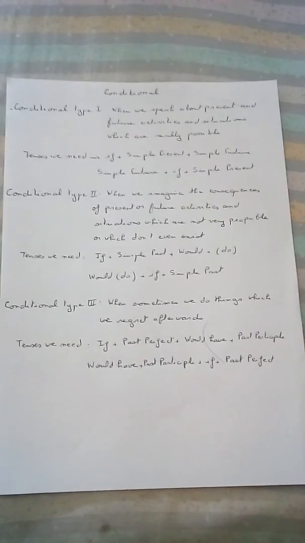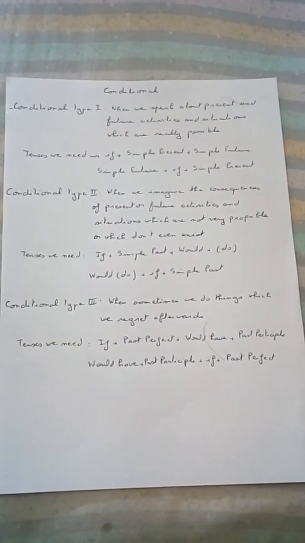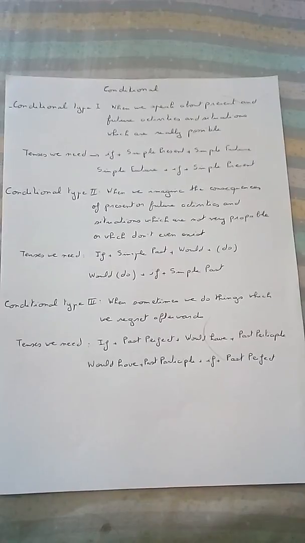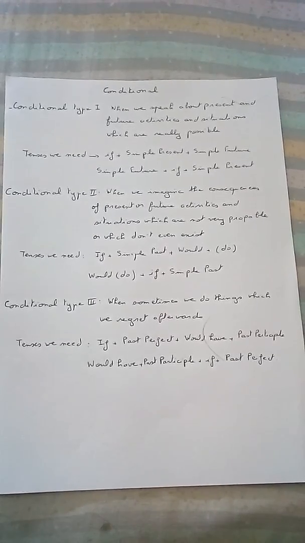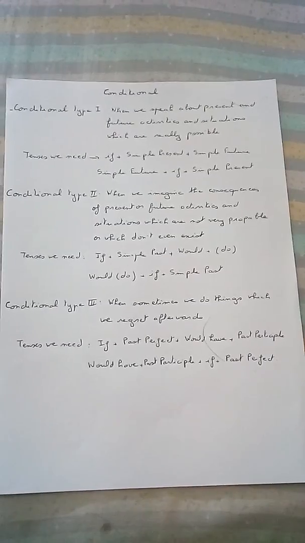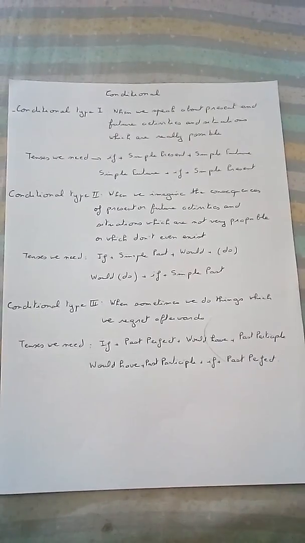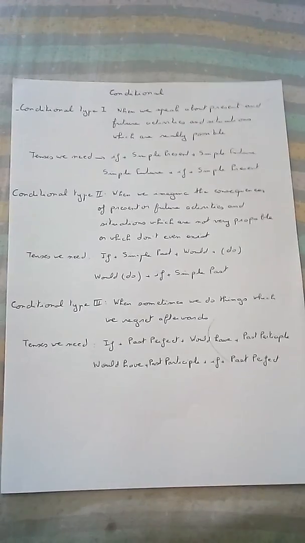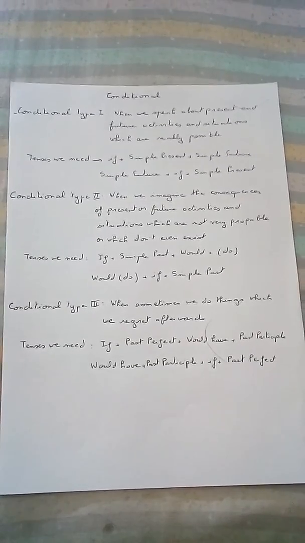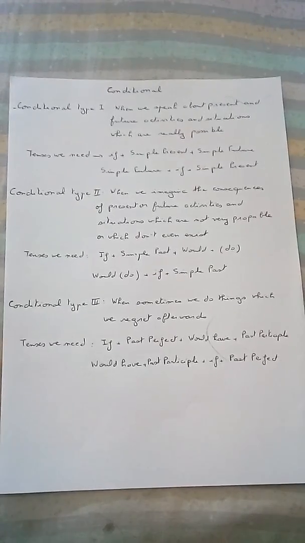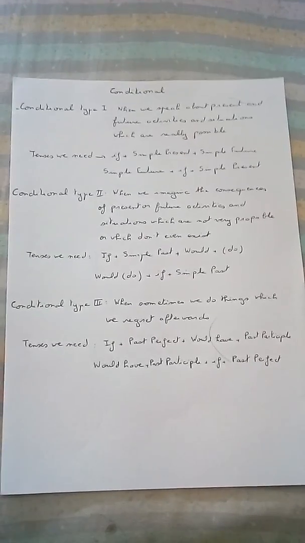Now we are going to see conditional type 2. When we imagine the consequences of our present or future activities and situations which are not very probable or which don't even exist. Tenses we need: if plus simple past plus would plus do, or would do plus if plus simple past.